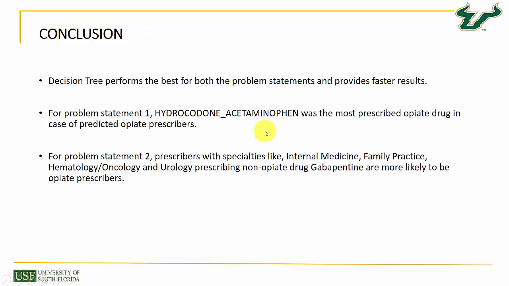Okay, so now the conclusions that we can infer from the results of the predictive models for both problem statements 1 and 2 will be discussed here. We see that decision tree performed the best for both problem statements, and also provided us results faster compared to gradient boosting and neural networks. For problem statement 1, we see that hydrocodone acetaminophen was the most prescribed opiate drug in the case of predicted opiate prescribers. And for problem statement 2, prescribers with specialties like internal medicine, family practice, hematology, oncology, and urology who were prescribing the non-opiate drug gabapentin are more likely to be opiate prescribers.